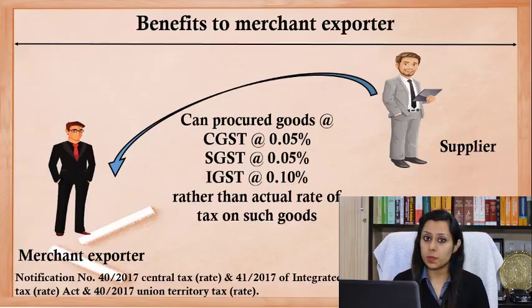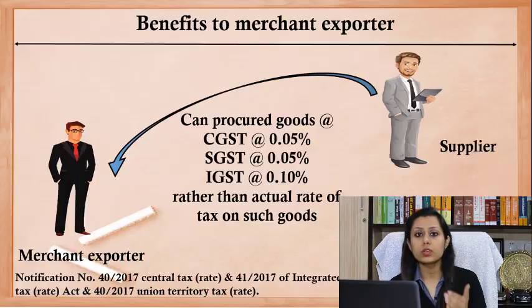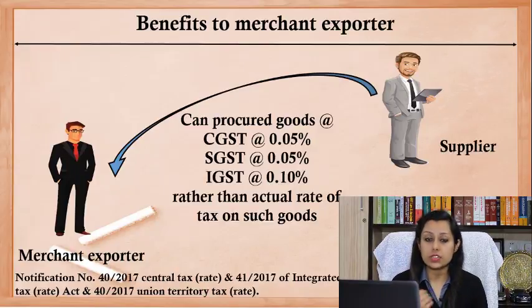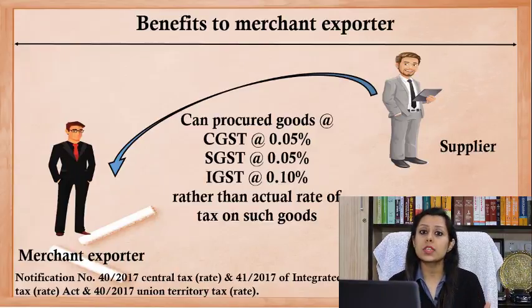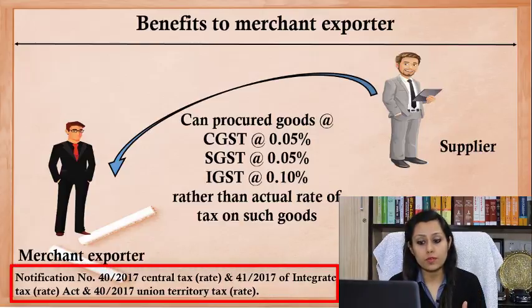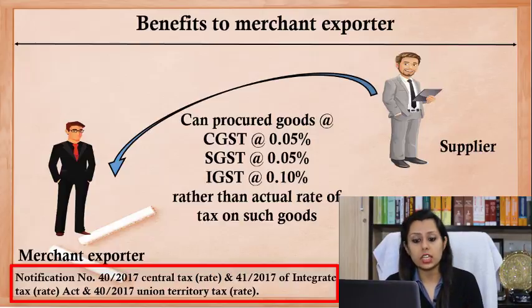Now the merchant exporter can easily procure the goods from the supplier at a concessional rate, and the same has been given in the notification number 40/2017 of central tax rate, 41/2017 of integrated tax rate, and 40/2017 of union territory tax rate.